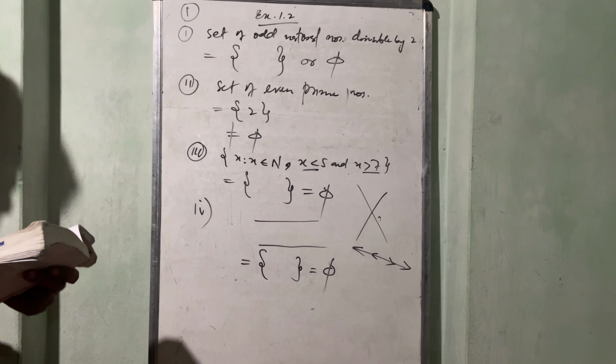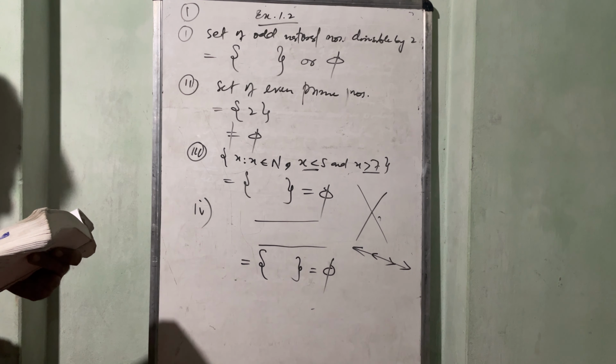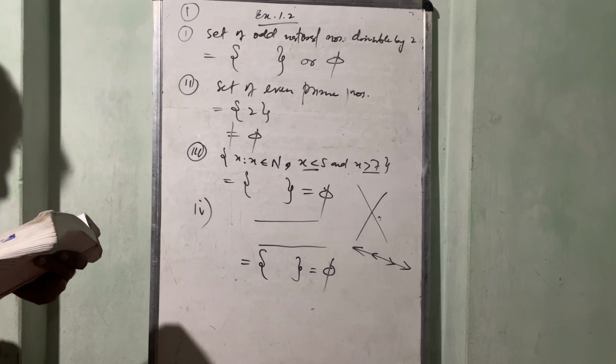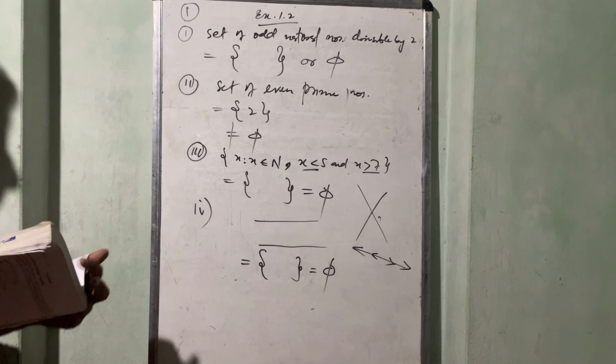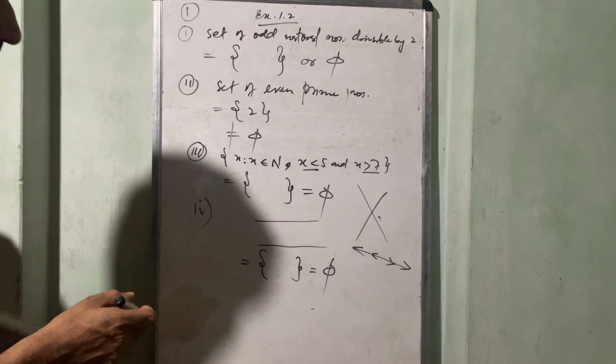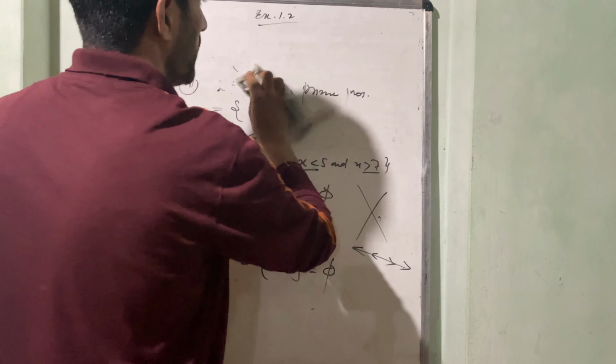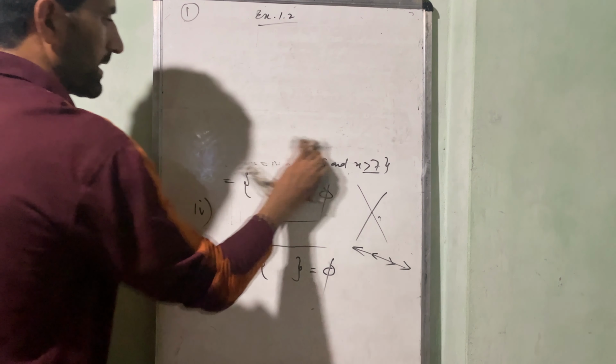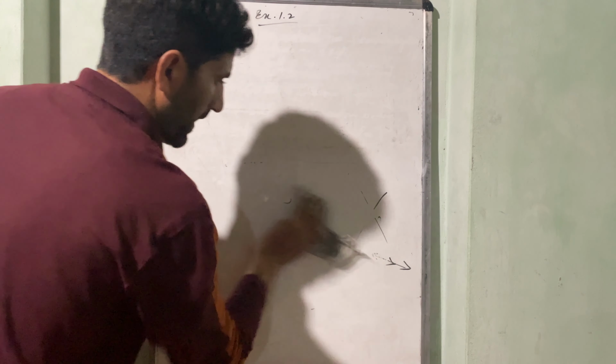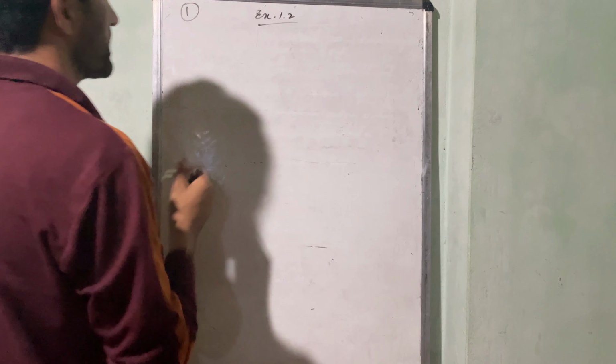इसी तरीके से आपका क्वेश्चन नंबर 2 है which of the following sets are finite and infinite. The first is set of months of a year. You know that there are 12 months in a year, so it is possible to see that this set is a finite set. Why is it a finite set? Because there are only 12 months in a year.